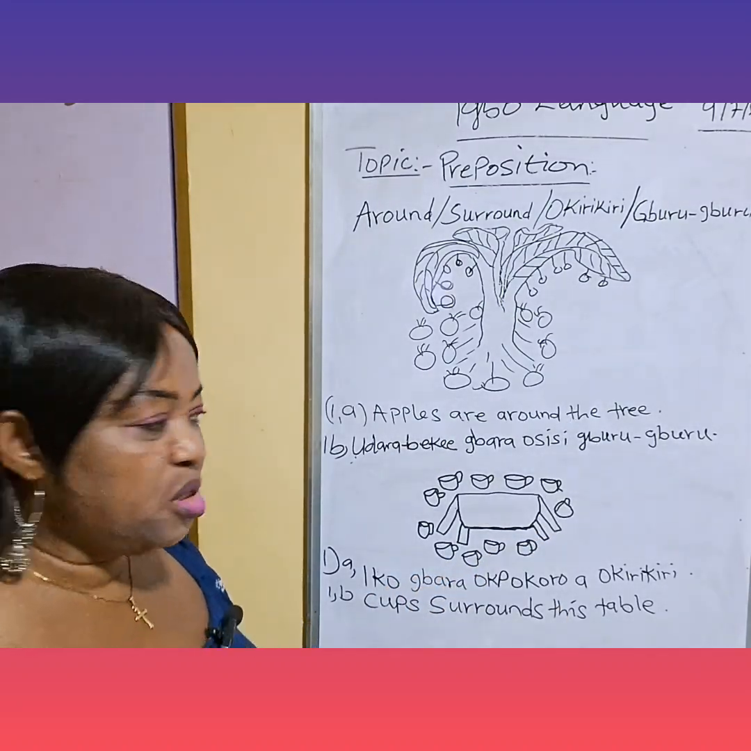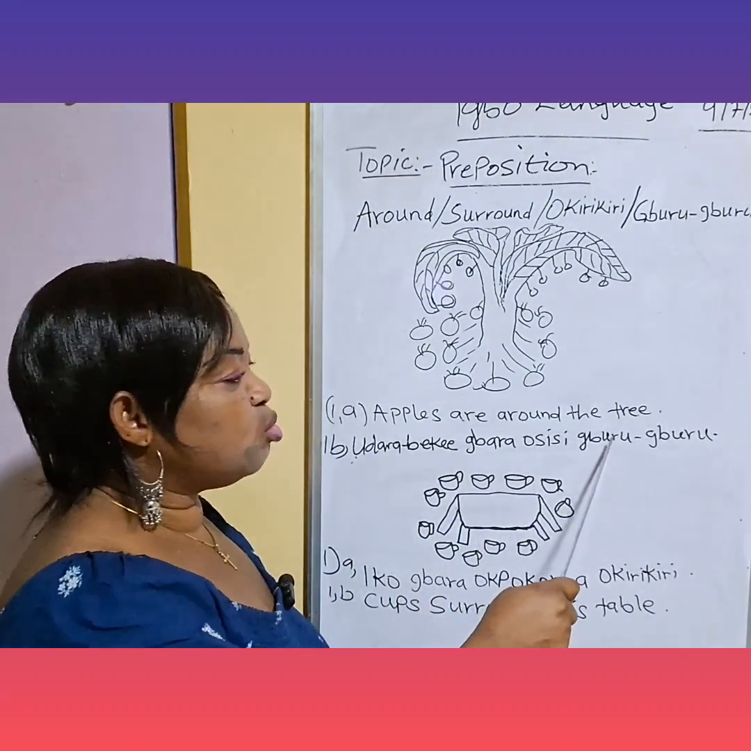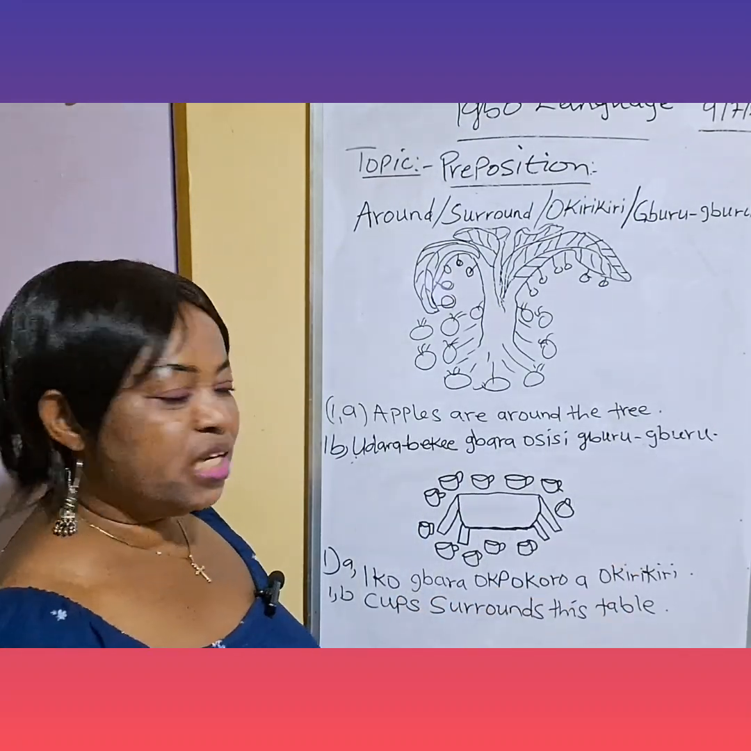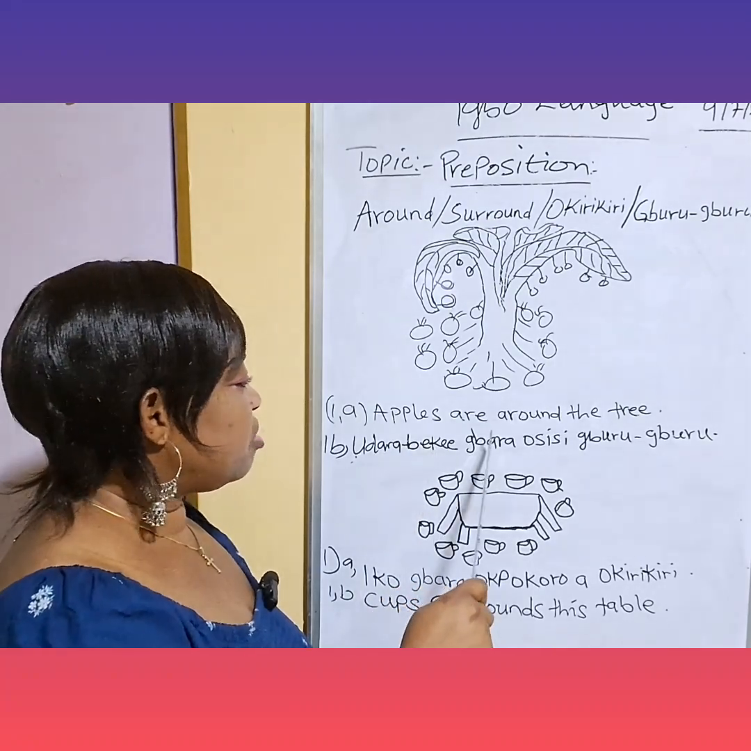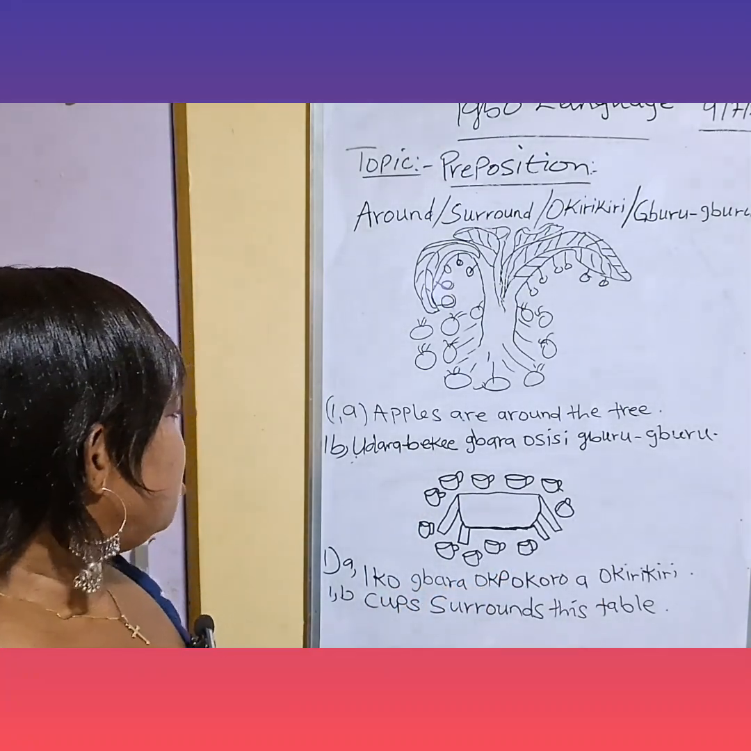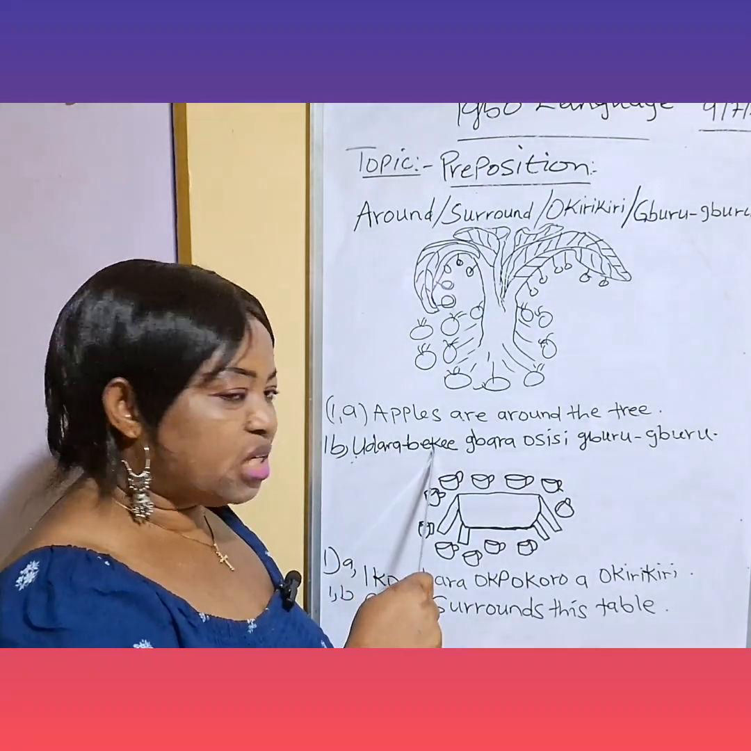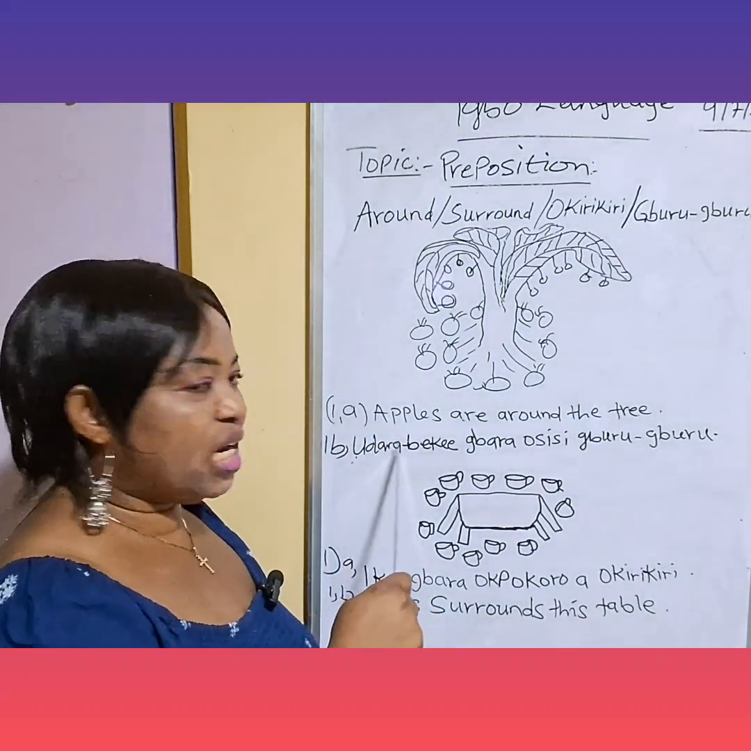Yes, in Igbo it means Ụdara bekee gbara osisi gburugburu. Again, Ụdara bekee gbara osisi gburugburu. Yes. Remember, apples in Igbo it means Ụdara bekee. Apple, Ụdara bekee.